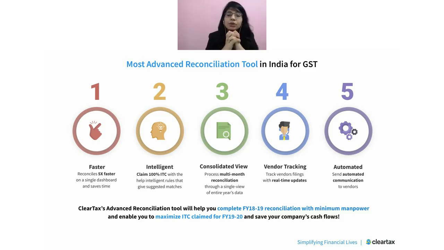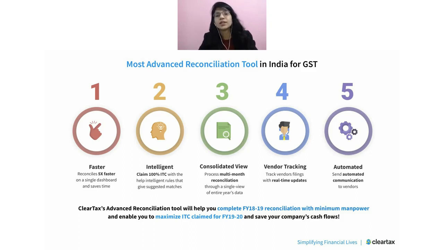In GSTR 3B I'm just filling summary information, so how would I know what documents are behind that? Tomorrow if I have to file my GSTR 9, or the department issues a notice, I have to tell them that whatever ITC I have claimed is genuine and I have a proper document against it.